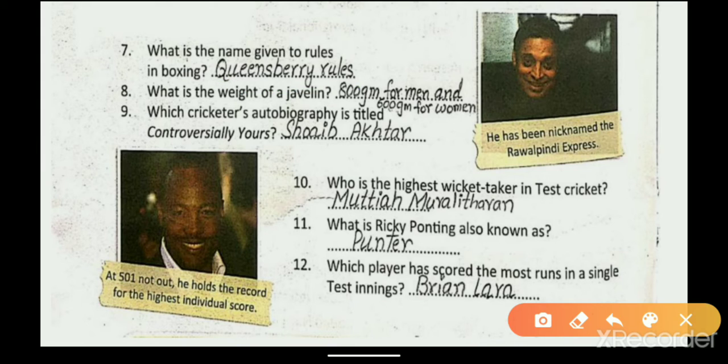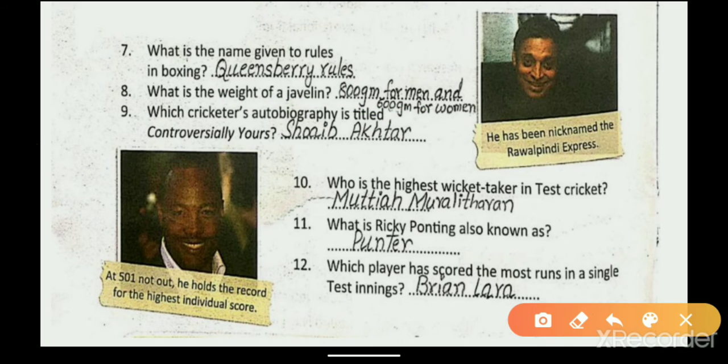What is the weight of a javelin? A javelin is a long stick with a sharp edge for throwing. It is 800 grams for men and 600 grams for women. So for men it is different and for women it is different.